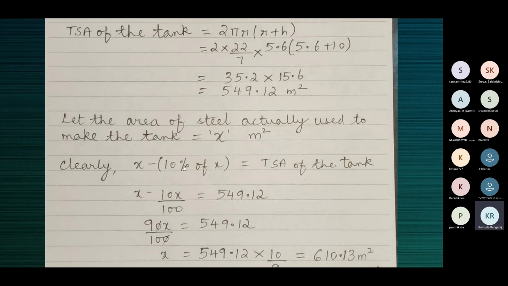So X minus 10% of X should be equal to the TSA, and the TSA is 549.12. 100 is the LCM, so you'll get 100X minus 10X, which is 90X. Then 9 by 10 will go to the other side as 10 by 9.